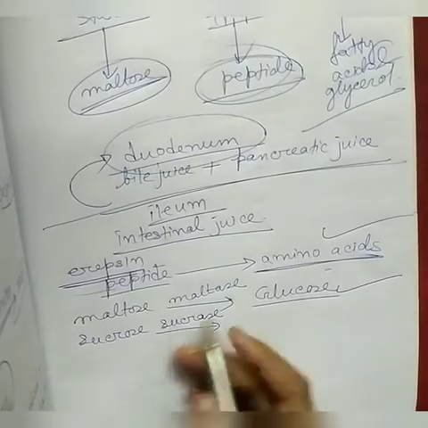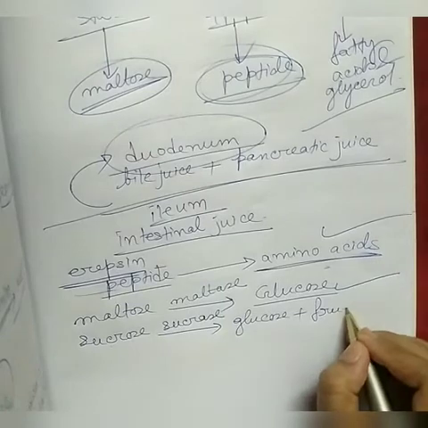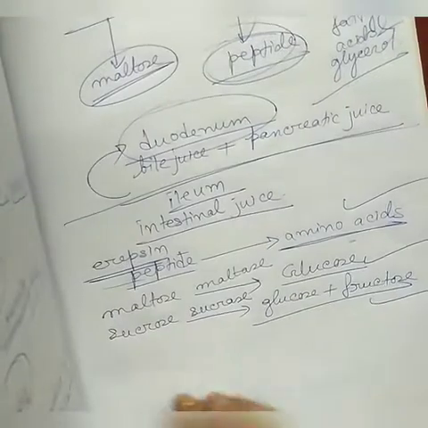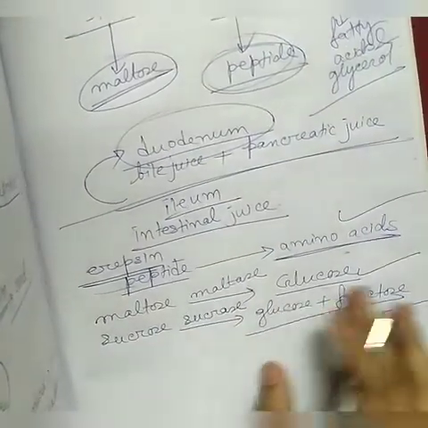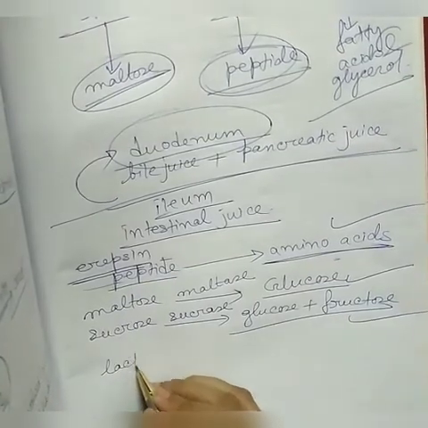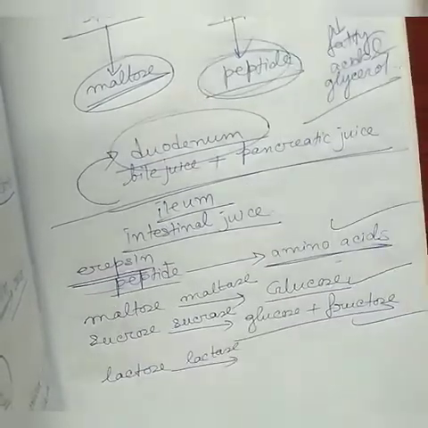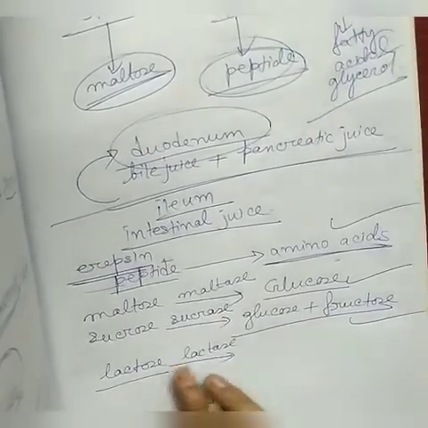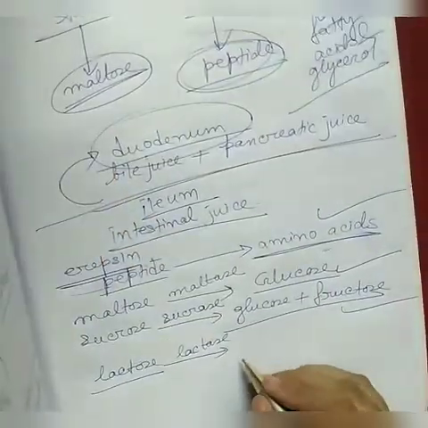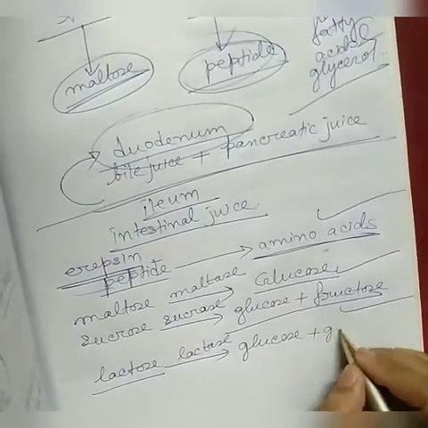Sucrase acts on sucrose and forms glucose and fructose. These are also simple forms of carbohydrates. Next is lactase. Lactase will act on lactose. This is also a kind of carbohydrate. Lactase acts on lactose and forms glucose plus galactose.